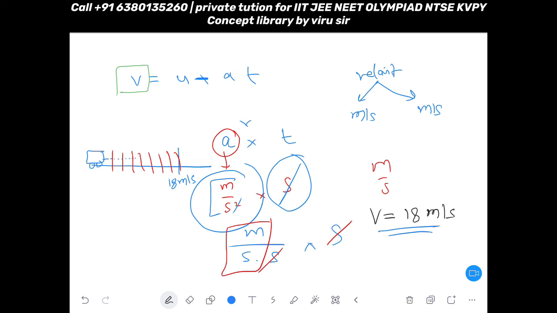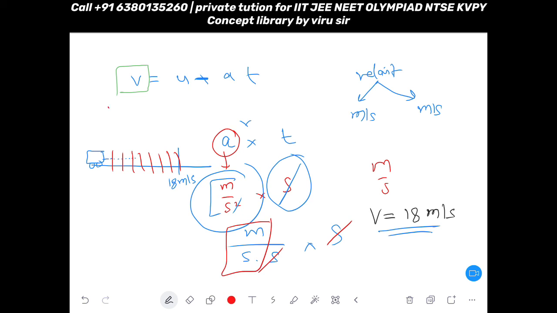Retardation means your vehicle is already in motion, already at a certain velocity, and now you are applying the brake, so velocity is decreasing, so it will be like this. Yes, there are so many examples, you can understand how the velocity is increasing and how the velocity is decreasing, right?